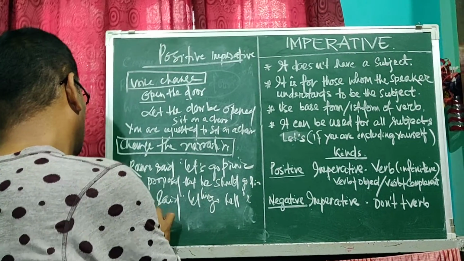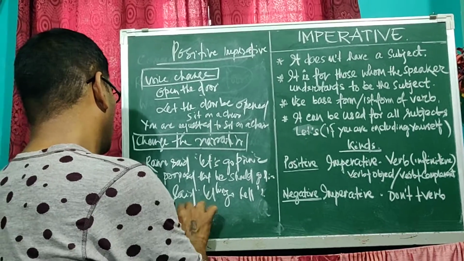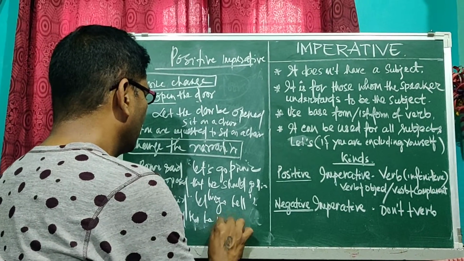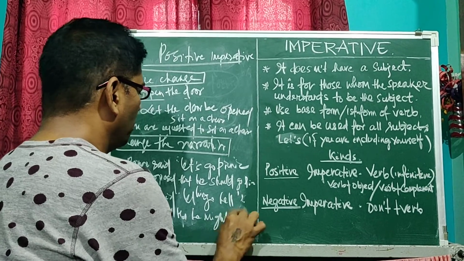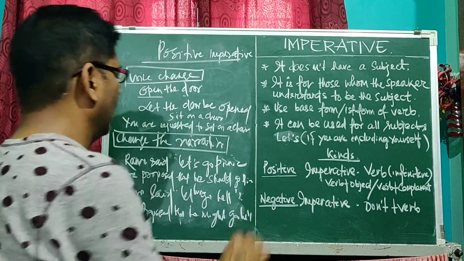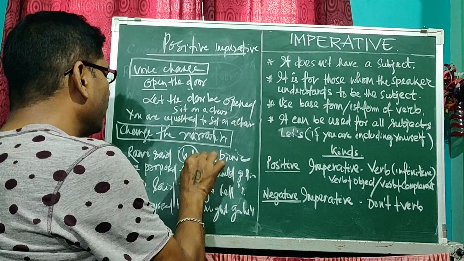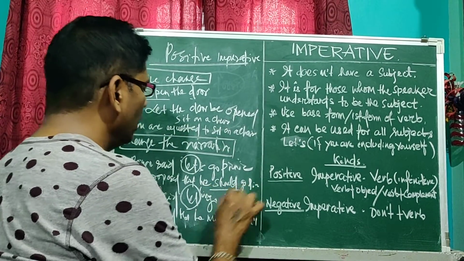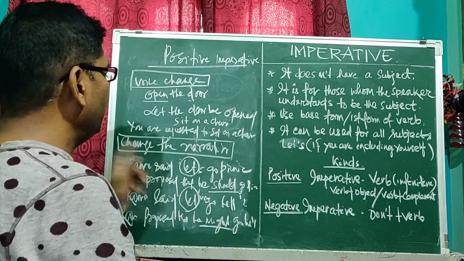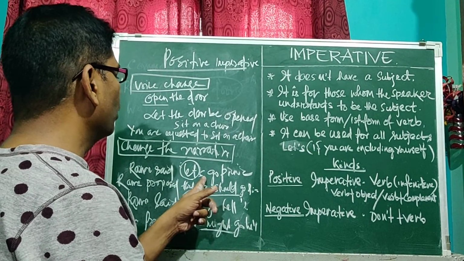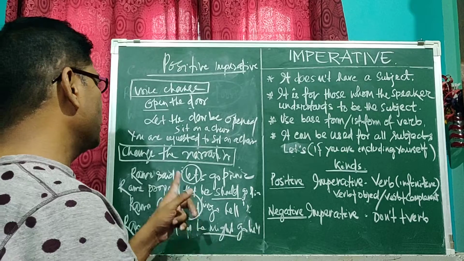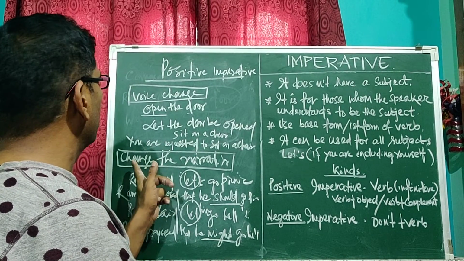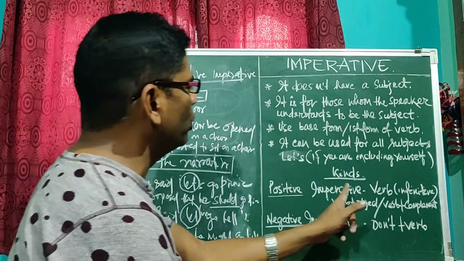Here, Ramo proposed that he might go home. The same, here we get let, here we get let. But here I use should, here I use might. If there is a proposal, then we should use should. If there is no proposal, we have to use might. So this is all about changing the narration of positive imperative.